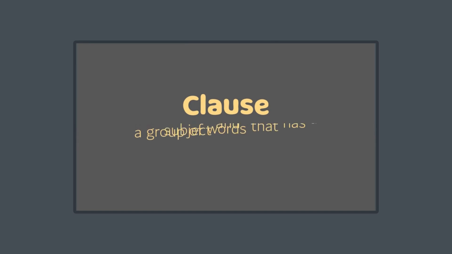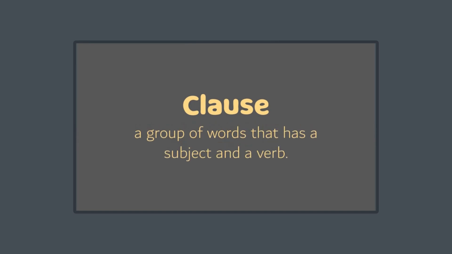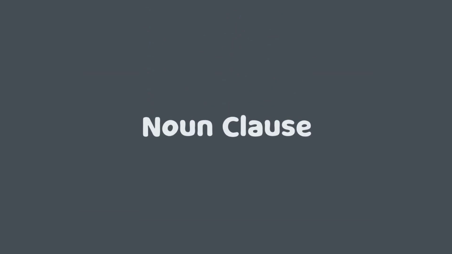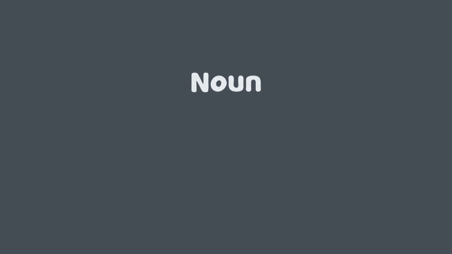In the previous video about adjective clause, it has been explained that a clause is a group of words that contain a subject and verb, and clauses are divided into dependent and independent clauses. One of the dependent clauses is the noun clause. But first, let's learn the definition of noun.